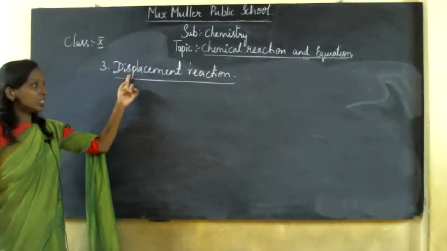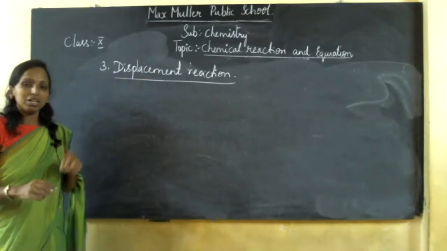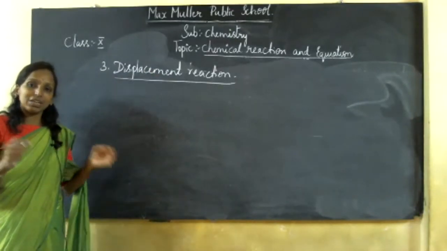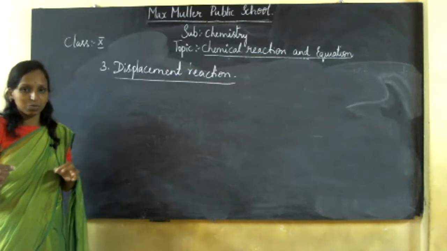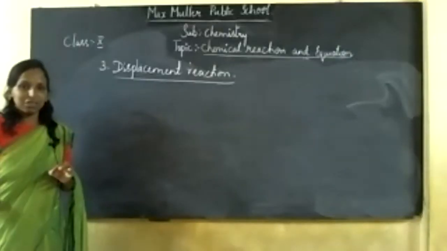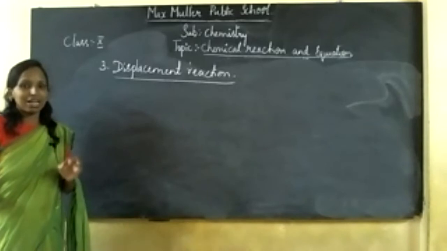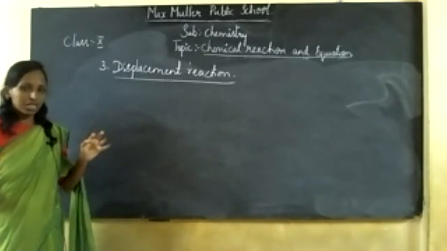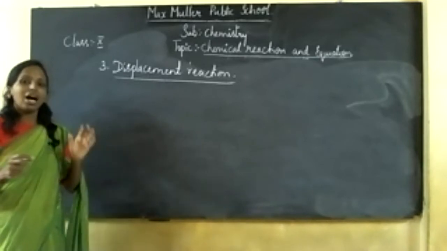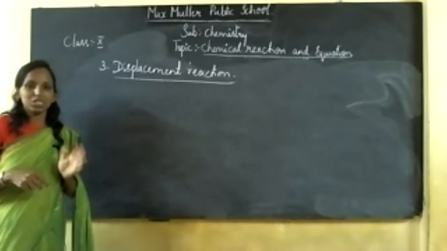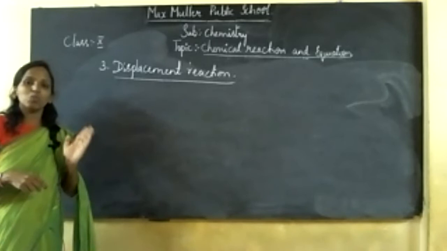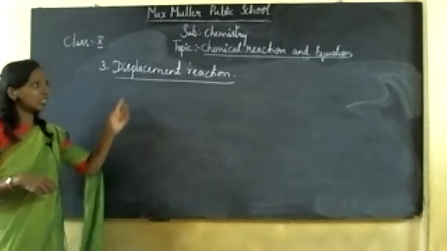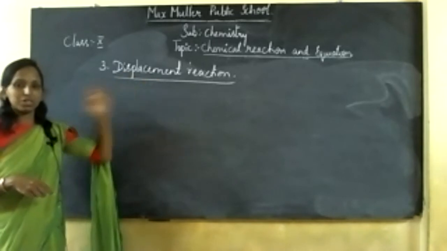So displacement is a chemical reaction where a highly reactive or more reactive element is being displaced by a low reactive or less reactive element. What is a displacement reaction? In a chemical reaction, a more reactive element being displaced by a less reactive element is called a displacement reaction.